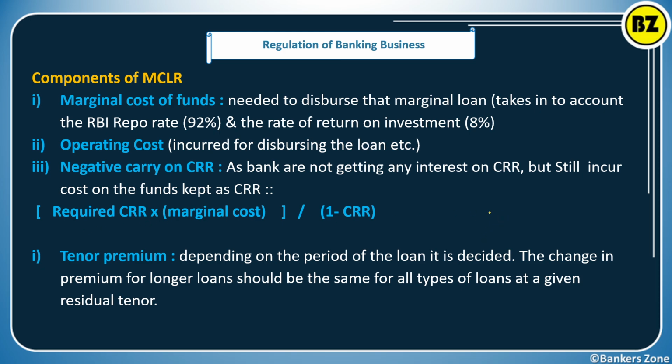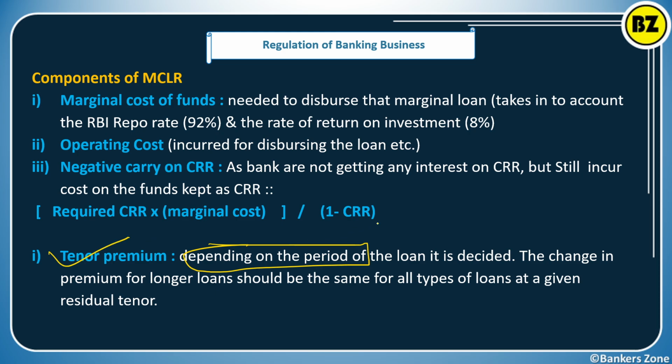Simply the required CRR, divided with the marginal cost and multiplied with 1 minus CRR, then you will get the negative carry on the CRR. Now, simply, the tenor premium means what? Simply depending on the period of the loan which is decided. So what is your loan period? Depending on the period of the loan, the tenor premium will be decided.